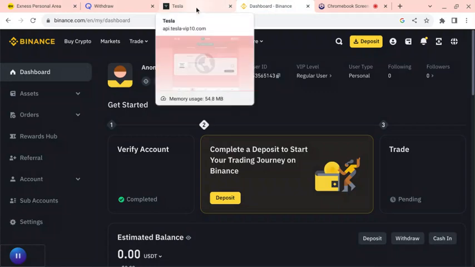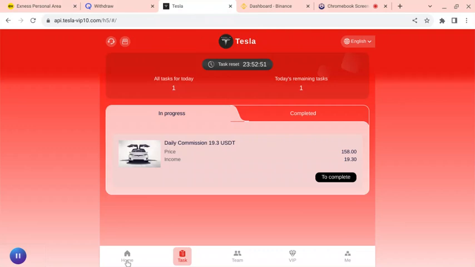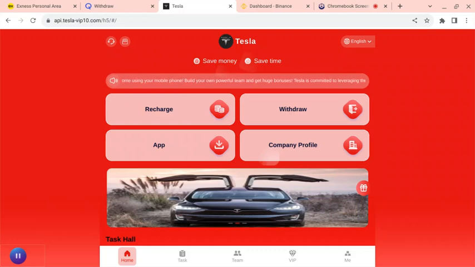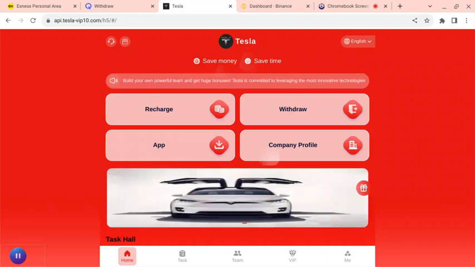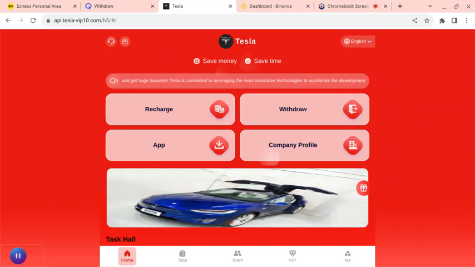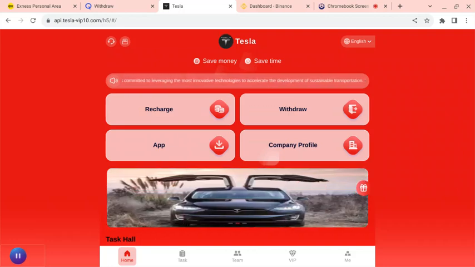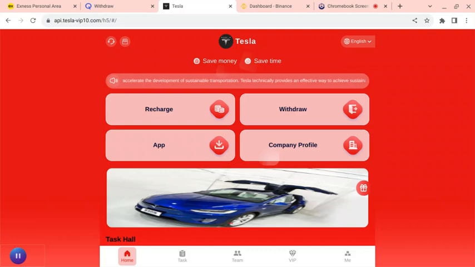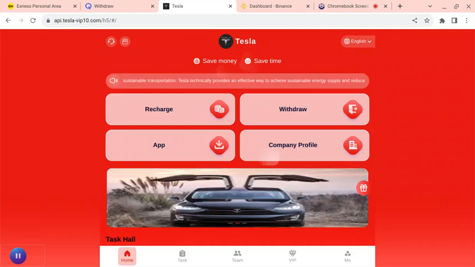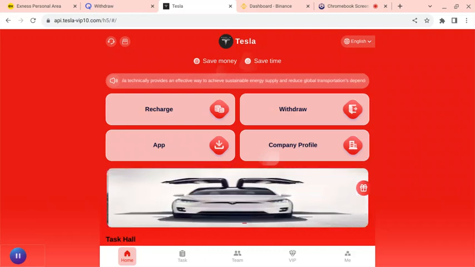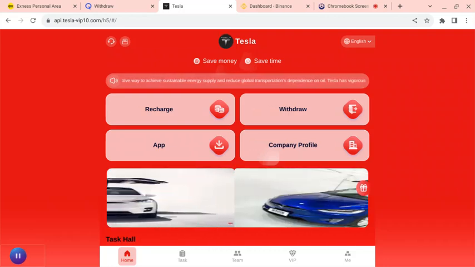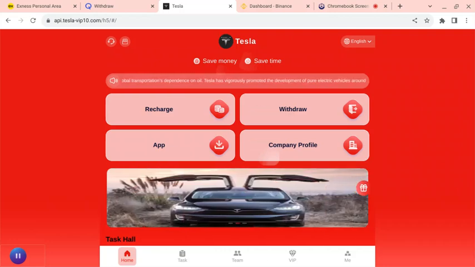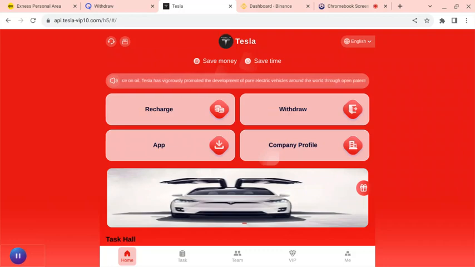You go to Tesla. This app is an investment app, but I want to show you how I earn free money on this app. This app will earn you money by sharing their referral links to people. What I do is I have more than 5 WhatsApp groups. I have investment groups, I have training groups. So I have people who are really interested in joining investment groups, and they are also affiliate marketers like me. When they join, they also copy the link and share to people. The more people join this platform, the more money you get.